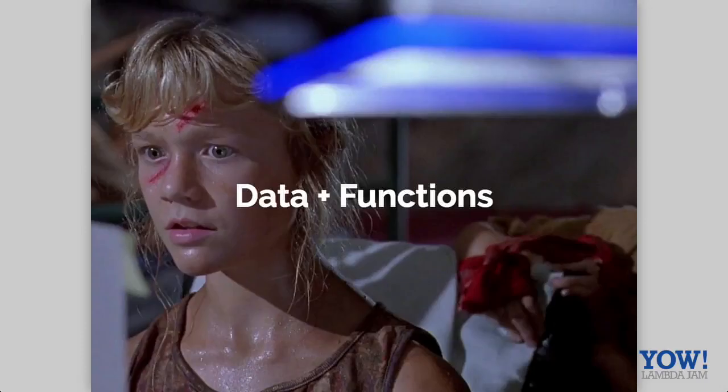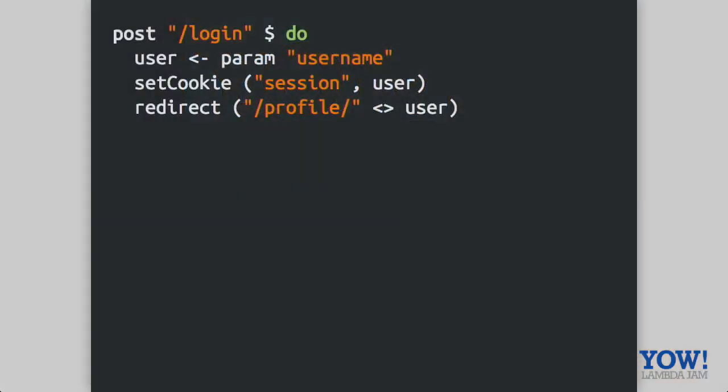So this is just one example of a very, very simple function, response LBS, and we're building up combinators to manipulate or construct these data types. The second page that we had is the post login page. There are three functions here that we're interested in setting up or being able to use in our new world.